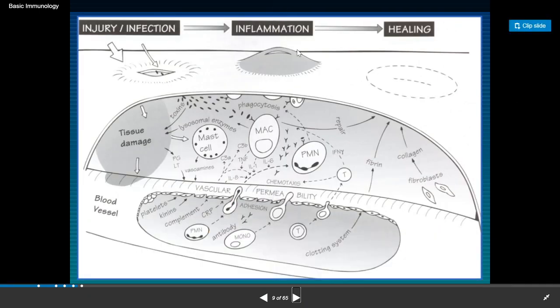Here, whenever an injury or infection occurs, there is inflammation and healing.